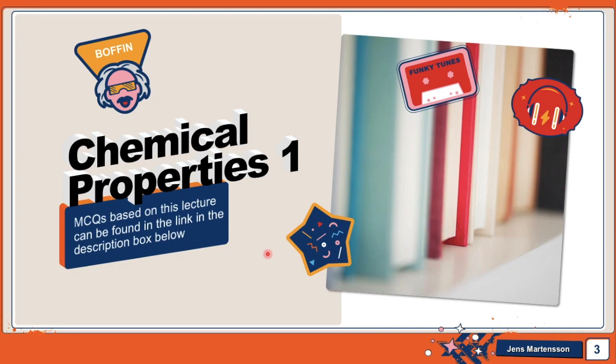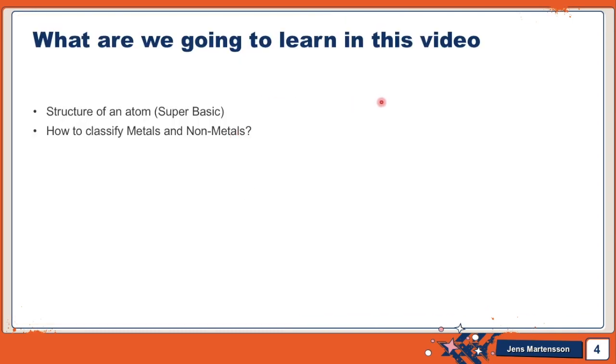So let's start. In this video we are going to learn the structure of an atom, and we are going to be in super basic mode, which means that the structure of an atom is a very difficult part of chemistry.